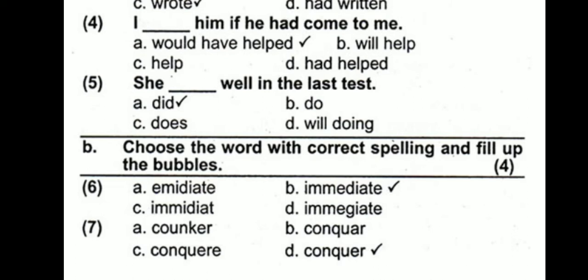So in past indefinite what do we use? Did. Because did is actually the past form of do and does. Does is the es form of do. The main helping verb is do. It becomes does when we add es to it, and the past form of do is did, and the past participle or third form is done. Do, did, done. So we use the second form of the verb in the past indefinite tense, as we have used in this case.